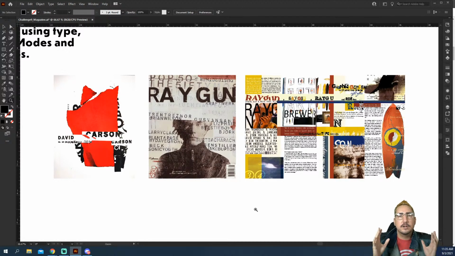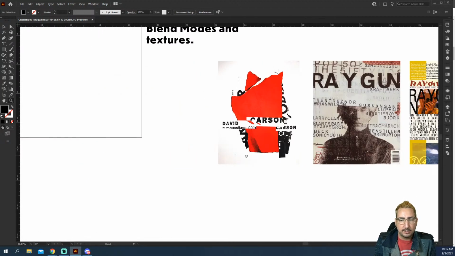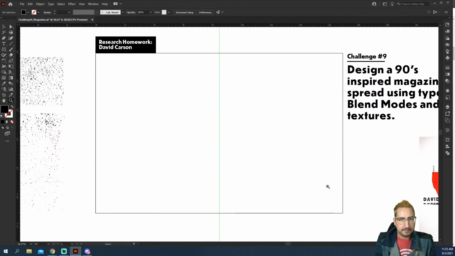So today we're going to be showing you how to lay out type and how to do a magazine spread. We're going to be doing blend mode. We're going to be doing texture. We're going to be getting all kinds of crazy today and try to go as fast as we can. So let's go ahead and jump in.